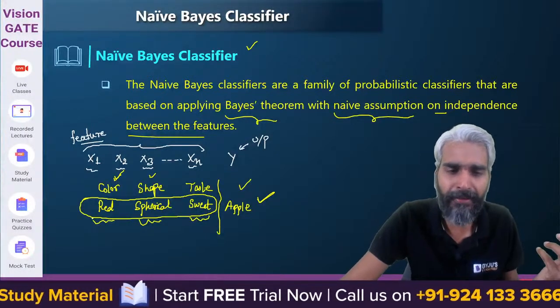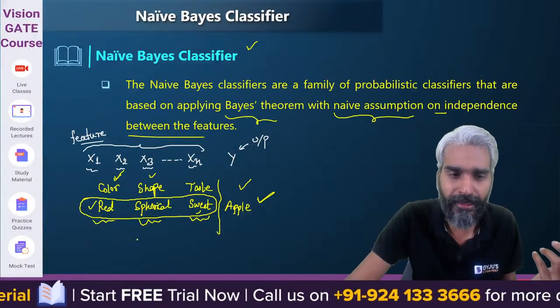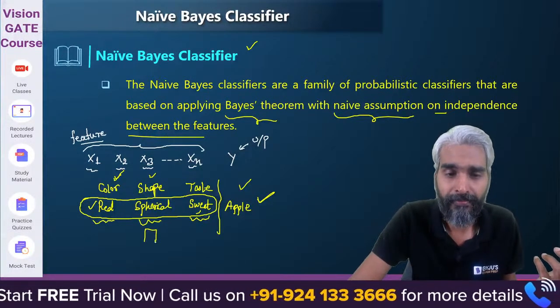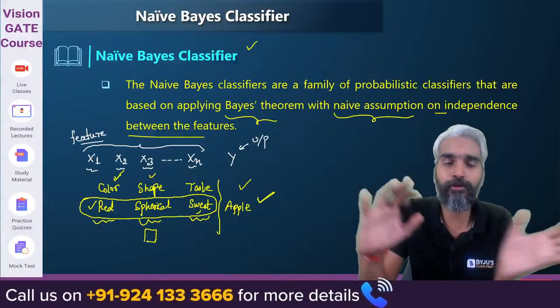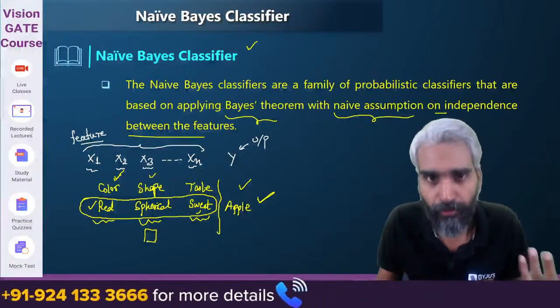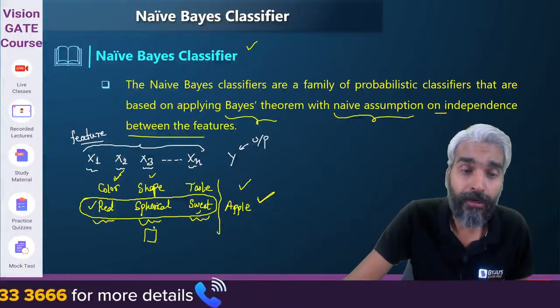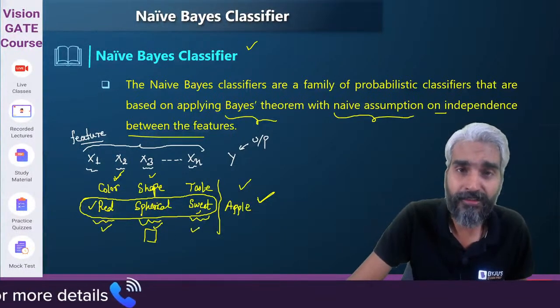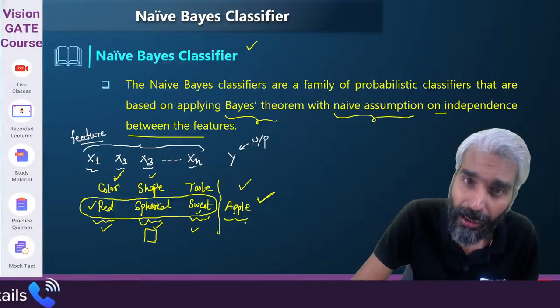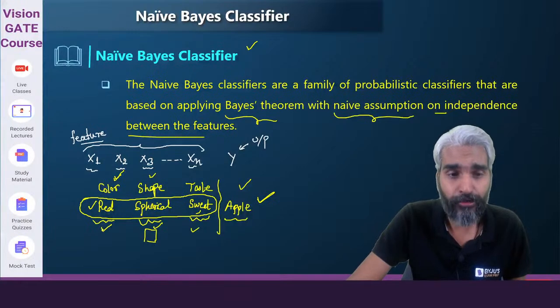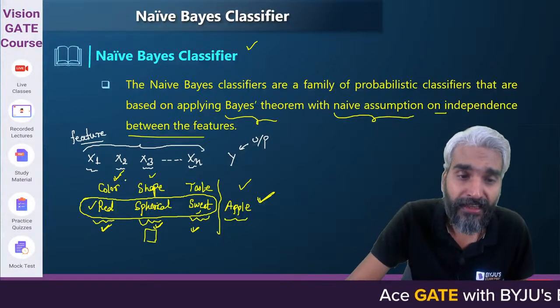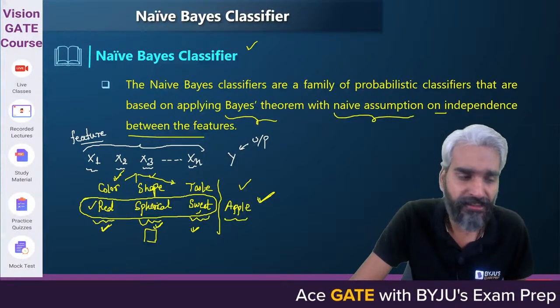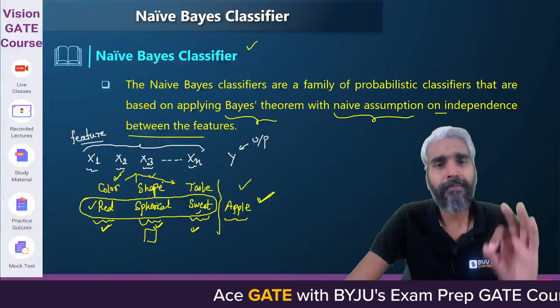It's not so that if it is red and sweet and all of a sudden it becomes spherical, all of a sudden it becomes square, and you are saying that okay, it's too red and too sweet, so it may still be apple. No, it will not happen, right? So equal importance is given to each one of these features. So your output variable is directly dependent. There is a dependence of the output class on these features, but these features are independent of each other.